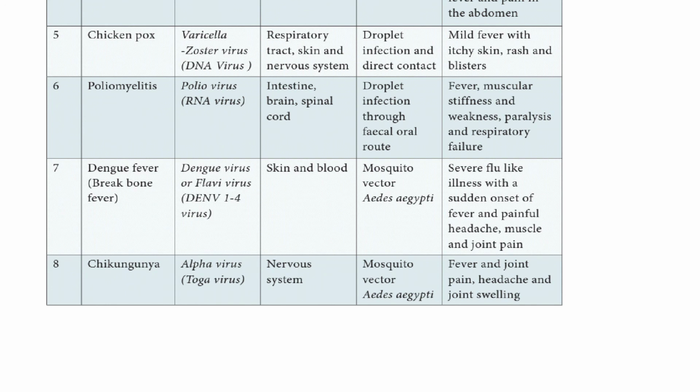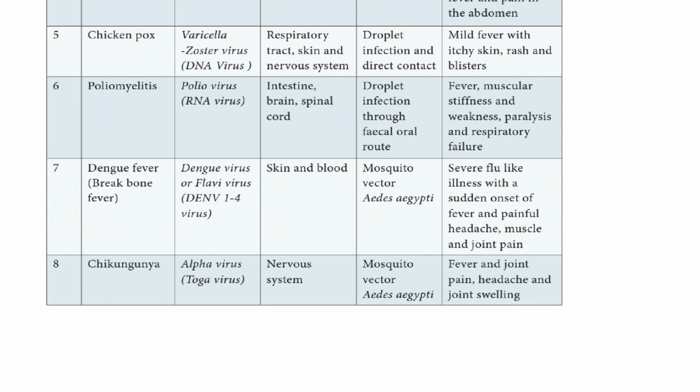The next one is poliomyelitis. Poliovirus is an RNA virus. The site of infection is the brain and the spinal cord. It is transmitted through the fecal-oral route. Symptoms: fever, muscular stiffness and weakness, paralysis and respiratory failure.